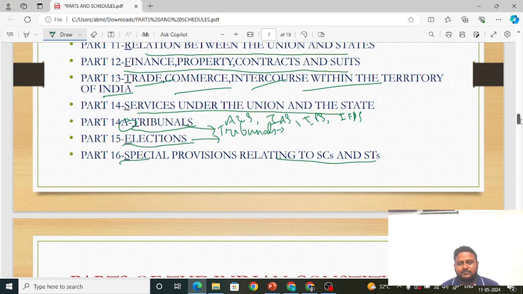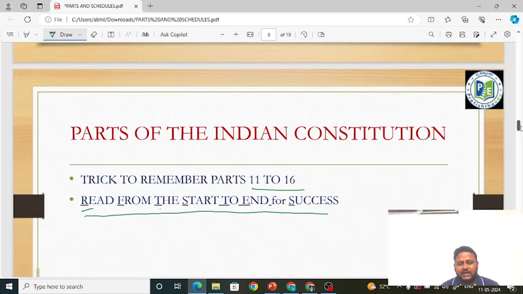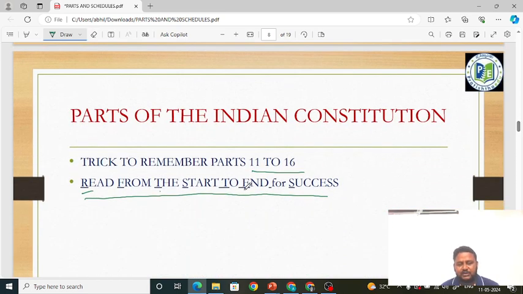T talks about tribunals, which I told comes under part 14A. And E talks about elections. And S talks about special provisions with respect to SCs and STs. So using the mnemonics, you can remember part 11 to 16.